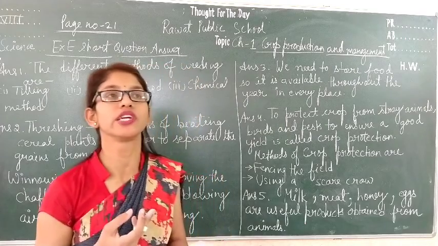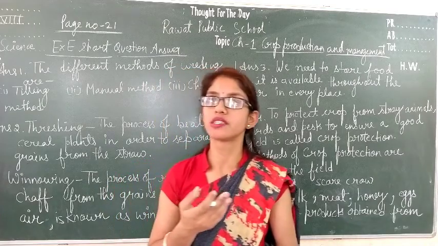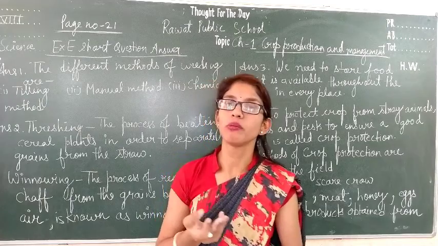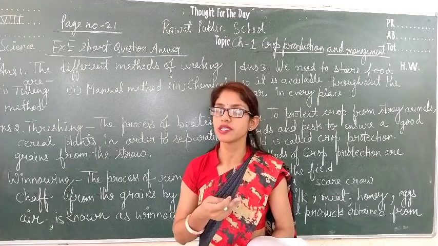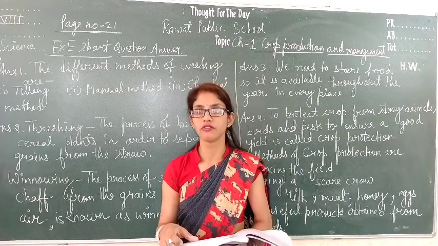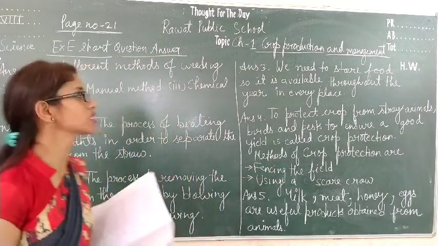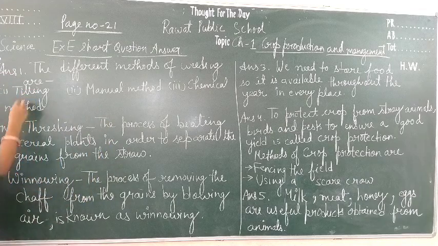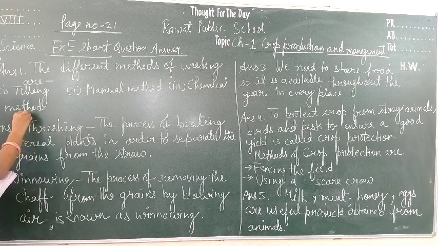So there are different methods we have already discussed. Tilling, that is plowing, in which the turning up of soil is done with the help of a plow. Next, the manual method is there, in which the trowel is used and it is done by the human beings itself. And the third method is the chemical method, in which the weedicides are used. The weedicides are the chemicals that are used to kill the weeds. So let's see the answer to this question 1. The different methods of weeding are, first one is tilling, second is manual method, and the third is chemical method.